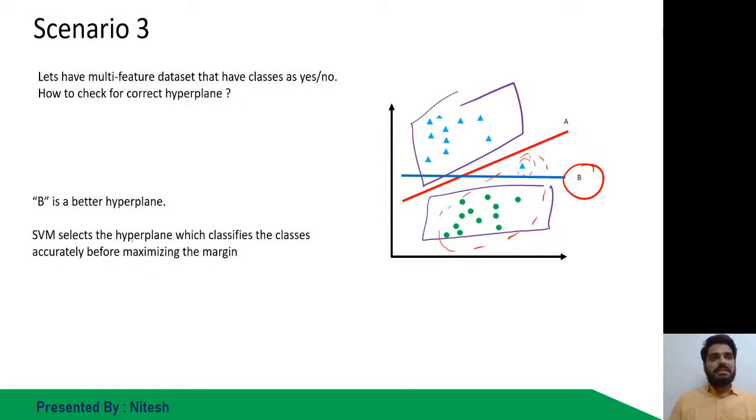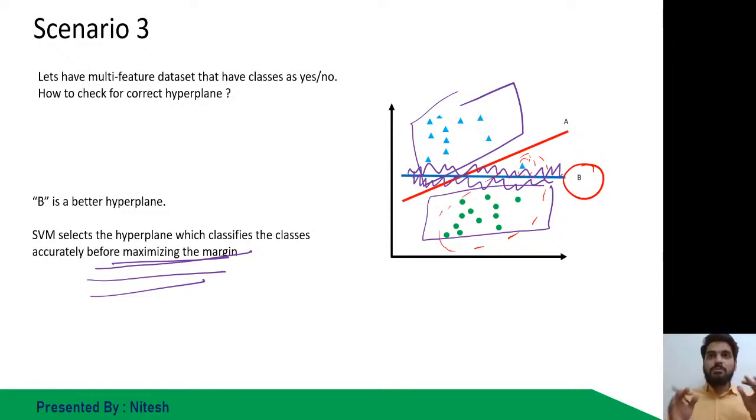So SVM selects the hyperplane which classifies the classes accurately before maximizing the margin. This is the new point to be discussed over here. Before it starts maximizing the margin, it sees which is the best hyperplane first. Once it has the best hyperplane, it will then start creating the margin such that it is at the maximum distance from the nearest case.